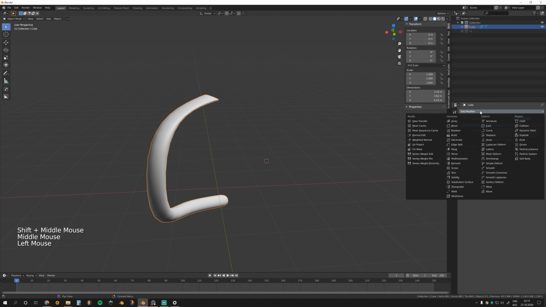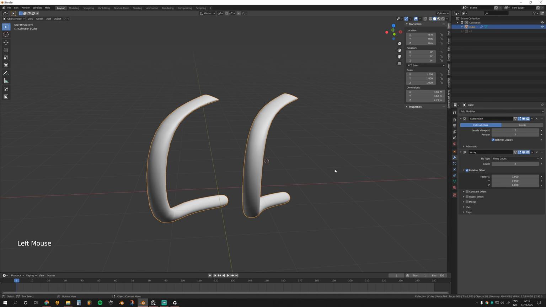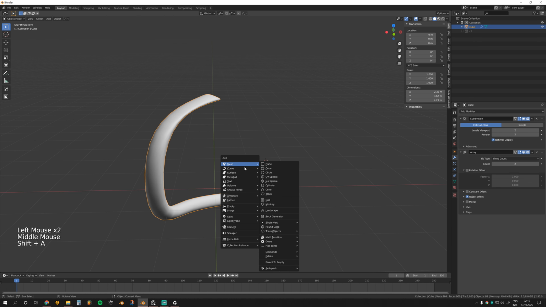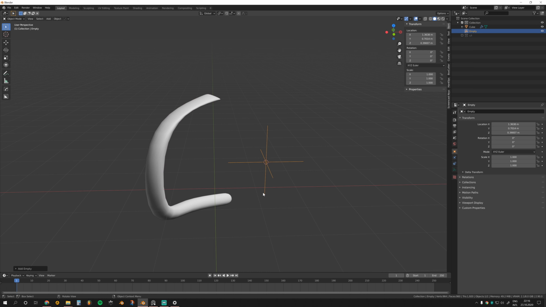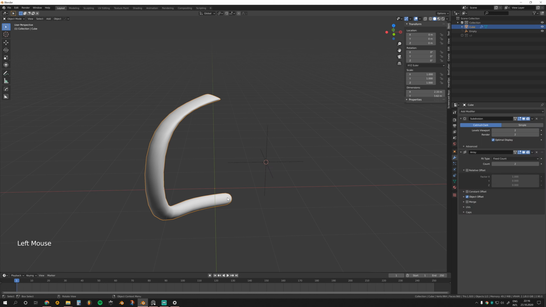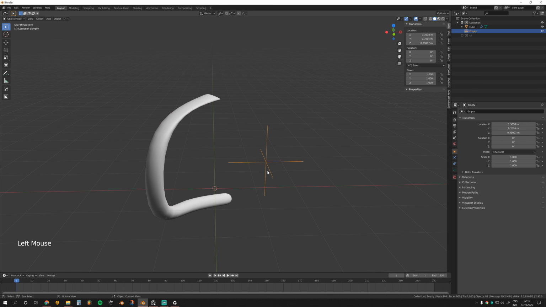Now go over to modifiers, add array and set it to object offset, drop an empty, and make sure that your empty is right at the origin point of the geometry. So select geometry and cursor to selected, Shift S again, selection to cursor.